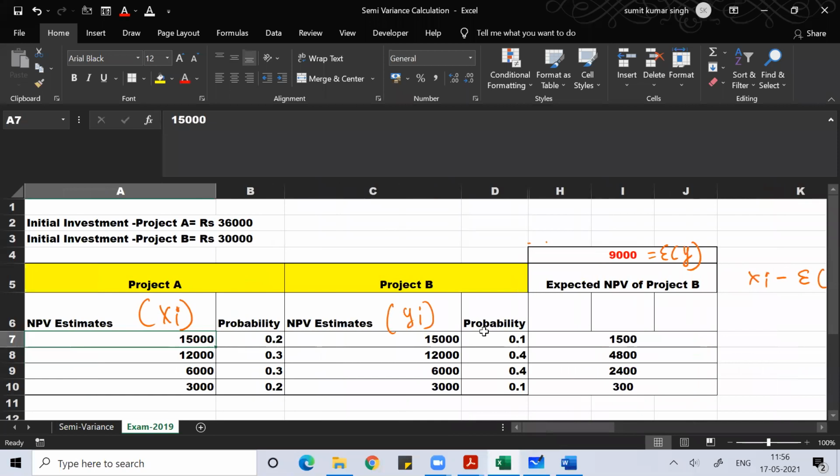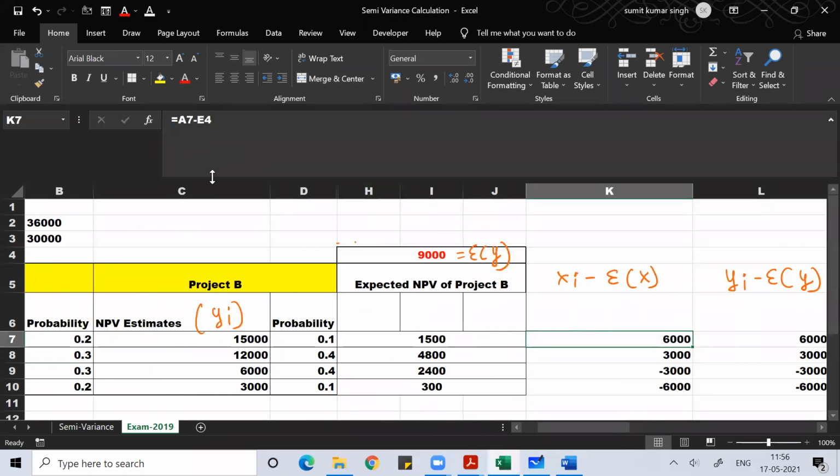What you did for project A, the same way you can do for project B also. Anyone, any doubt?